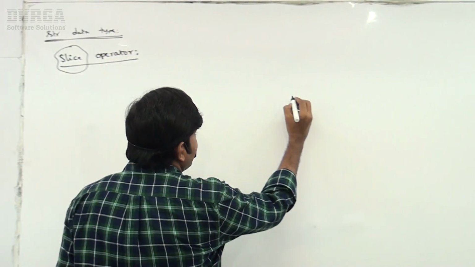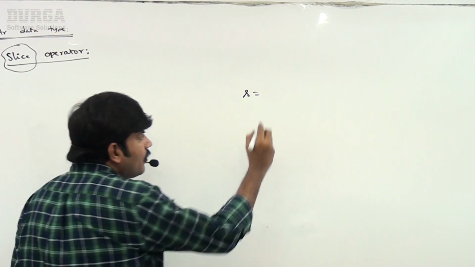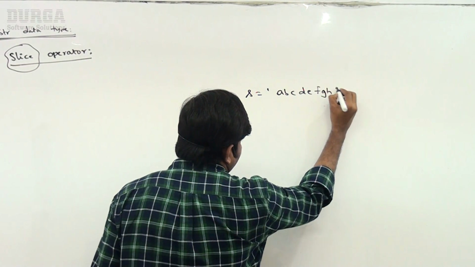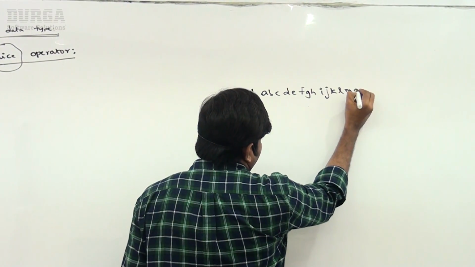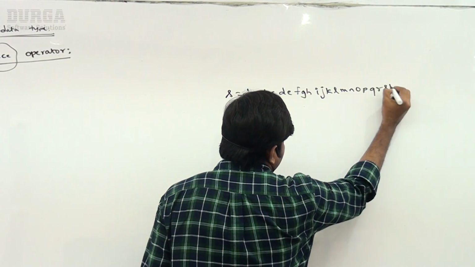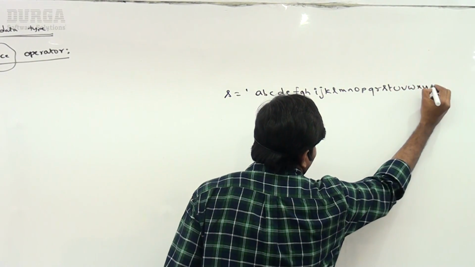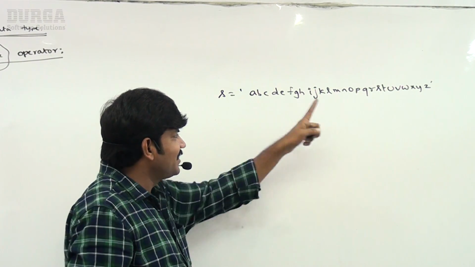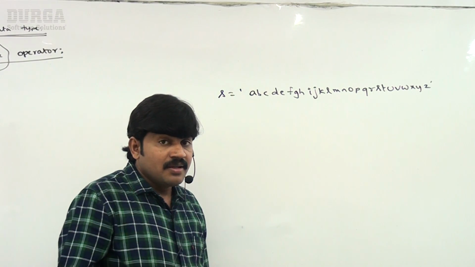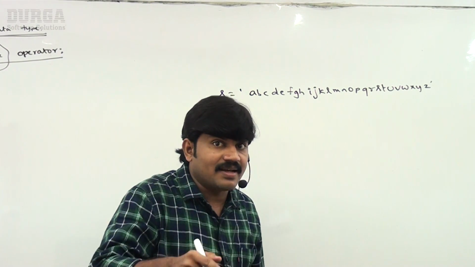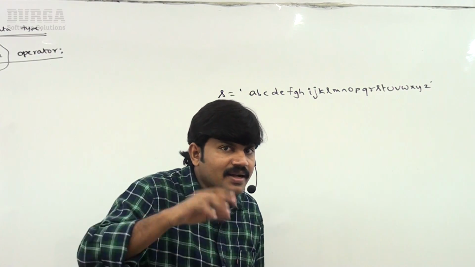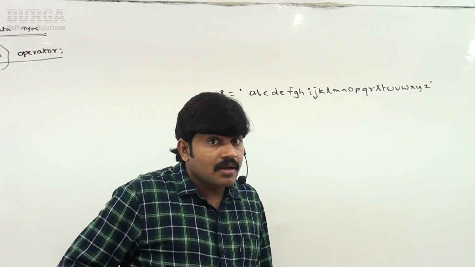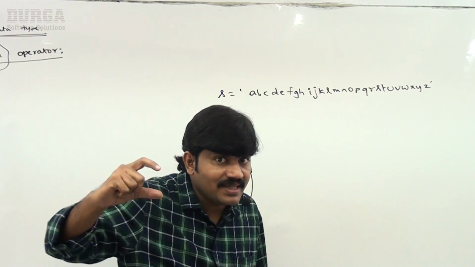Suppose I have one string. Assume that s is equal to ABCDEFGHIJKLMNOPQRSTUVWXYZ. This is my string. Now my requirement is, if I want the character located at the 4th index or the 5th index, simply s of that index will automatically give it. But now I don't want a single character. I want a slice. I want one piece.